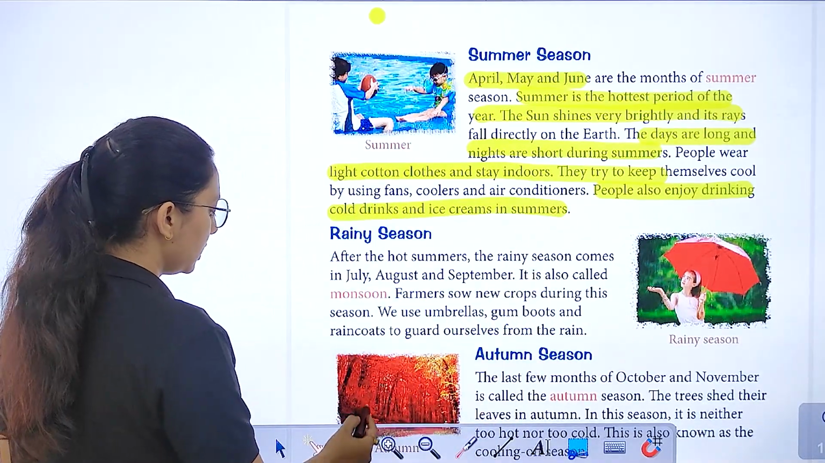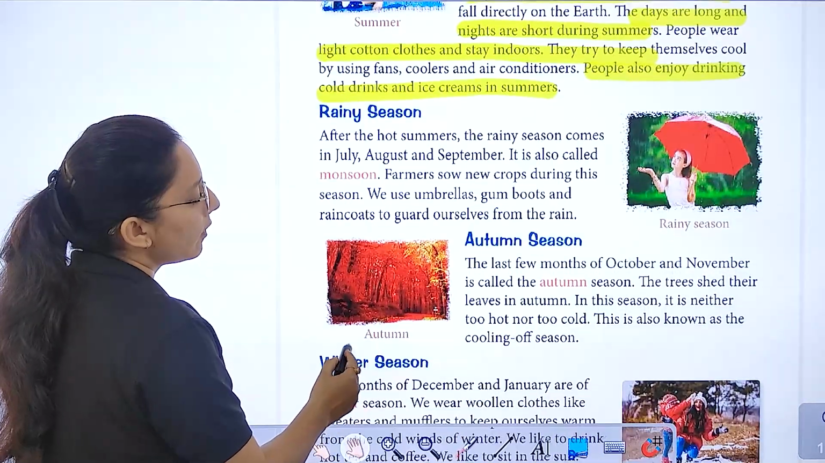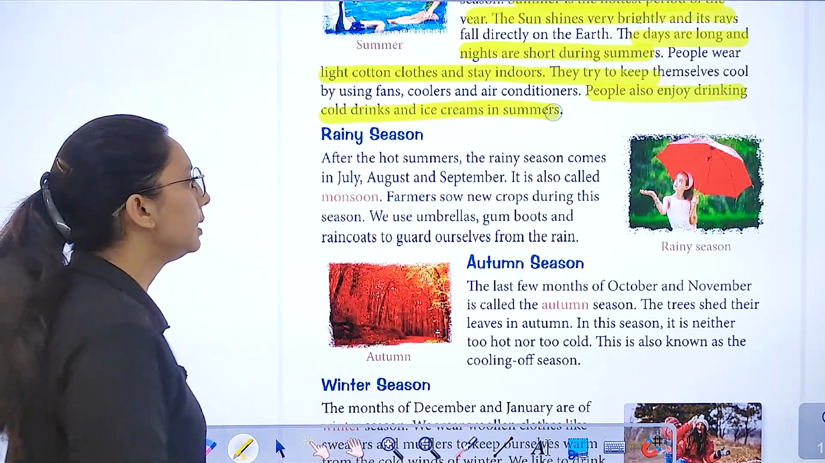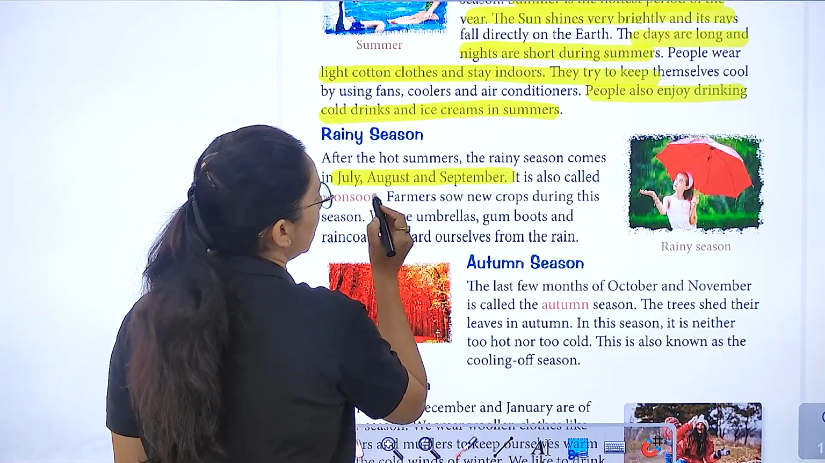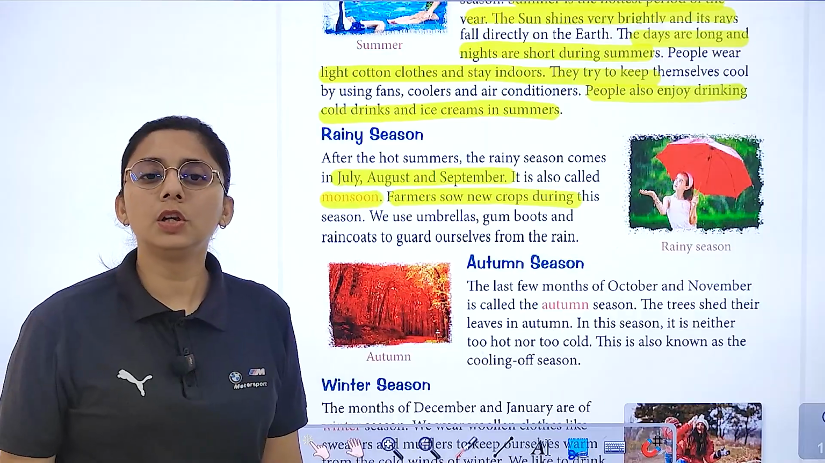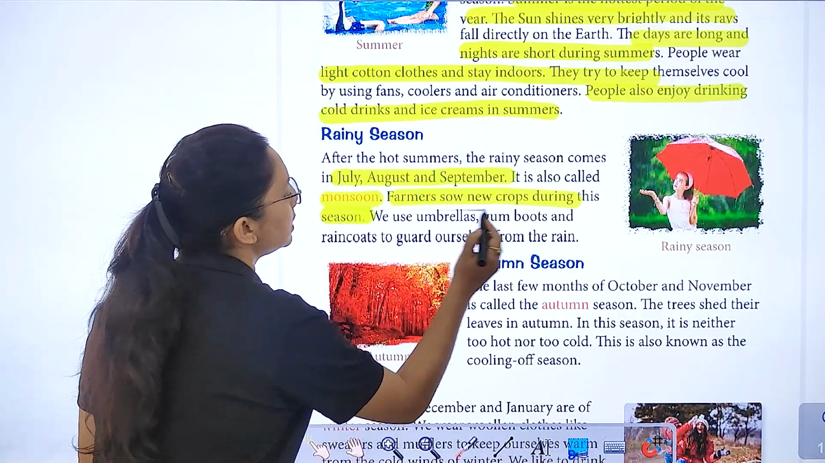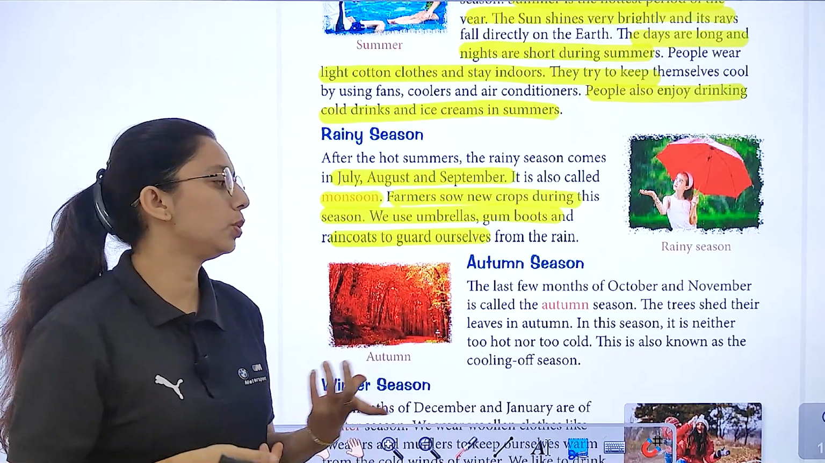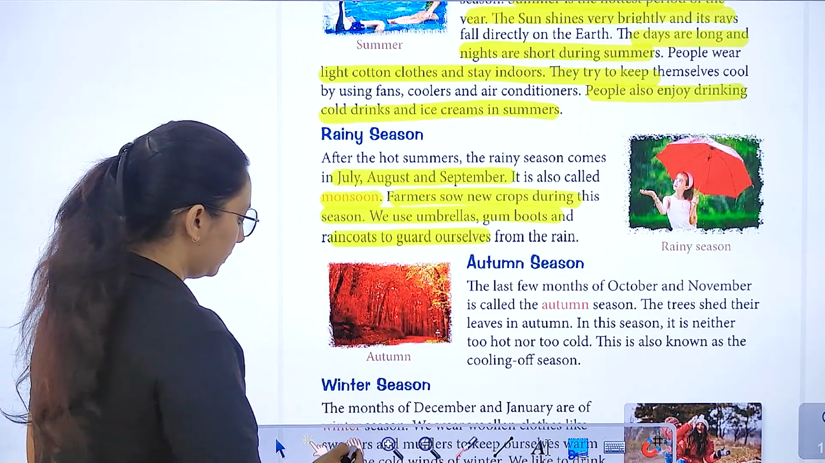Let's study about rainy season. What is rainy season? After the hot summer, the rainy season comes in July, August, September. It is also called monsoon season. What do farmers do? They sow new seeds or crops during the season. And what do we use? Umbrella, gumboots, raincoat to guard ourselves from the rain.